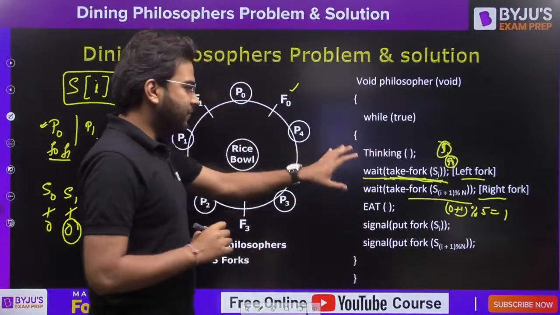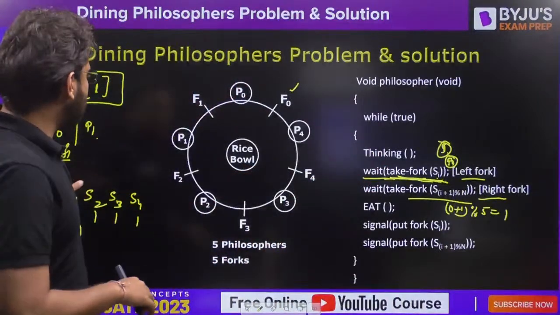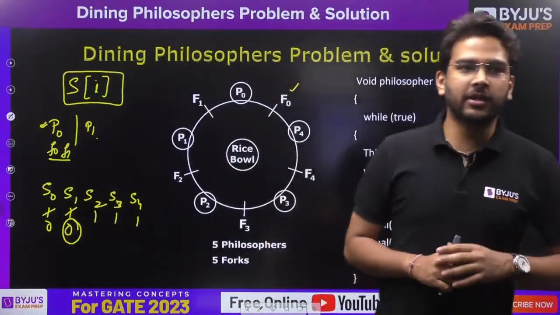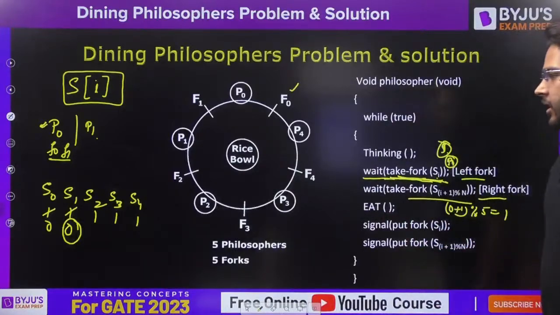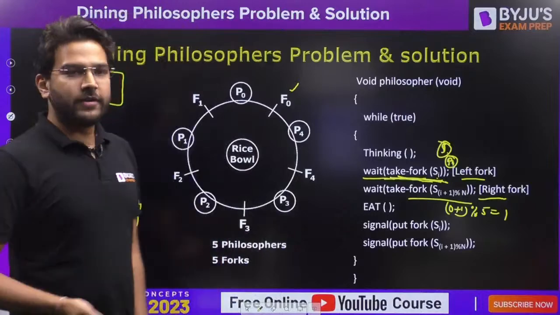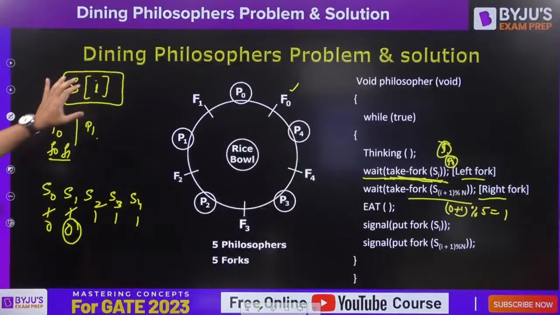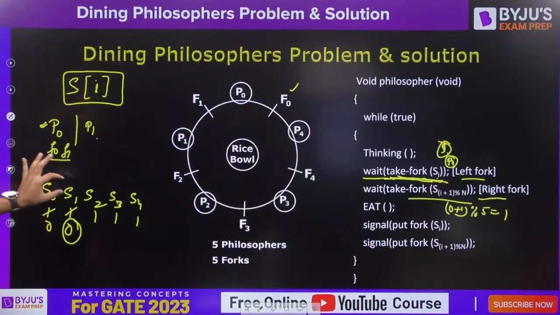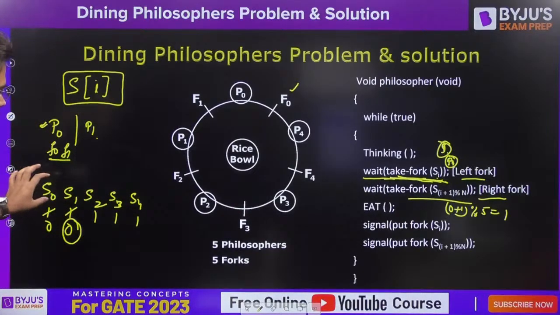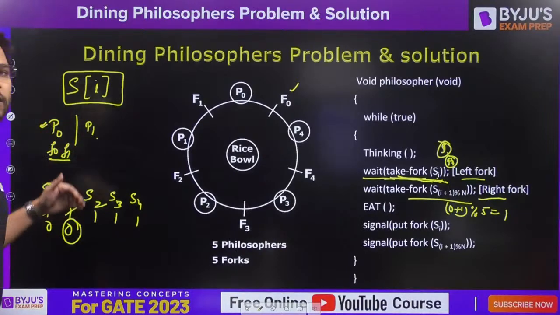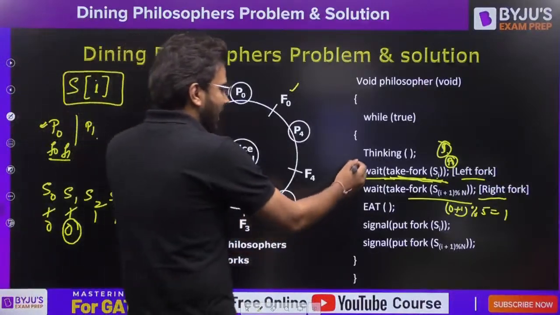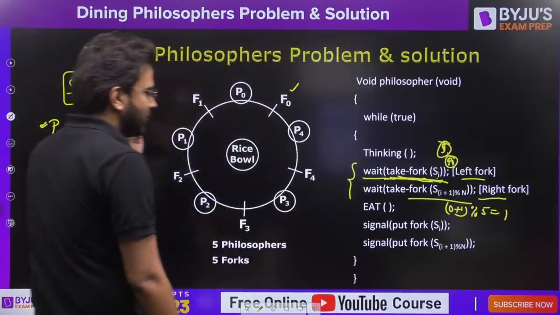So that is why we have used the semaphores here, to have synchronization between the processes. Is it clear so far? If you have any doubt here, please ask. So we have an array of semaphores here, with indexes S0, S1, S2, S3, S4, total 5 semaphores. We have considered the indexing in such a way that we can relate it with the philosophers. Is it clear? So in this way we can have synchronization between the philosophers here.